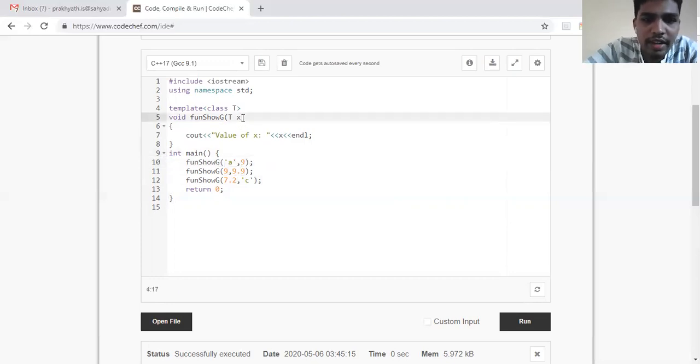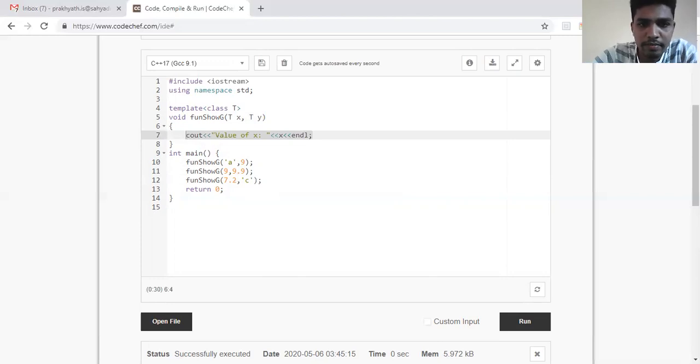So if I write once again T Y, assuming that the second one is of Y, and then I'll write a cout statement. We'll print here itself with the space. Value of Y, put it in double quotes as it's textual data. What I'm doing is I'm printing the value of Y also here.